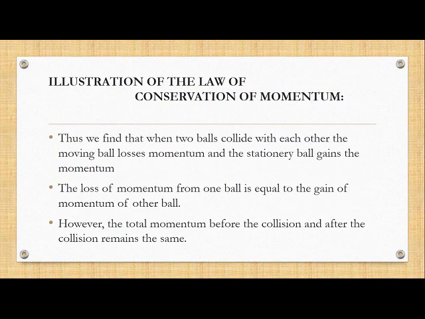Thus we find that when two balls collide with each other, the moving ball loses momentum and the stationary ball gains momentum. This loss of momentum from one ball is equal to the gain of momentum of the other ball. However, children, the total momentum before collision and after collision remains the same.